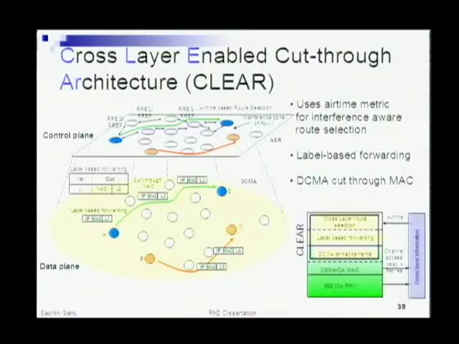So this takes us into our cross-layer enabled cut-through architecture, which leverages what we have learned so far. We have done some studies using the airtime based metric, and we have done some studies using label based forwarding and the cut-through enhancements. In this, we put the whole thing together and create an architecture where in the control plane you have interference aware route selection, which tries to find good quality or low interference routes in a given space, combined with label based forwarding and cut-through medium access to take care of efficient multi-hop packet delivery along the way.